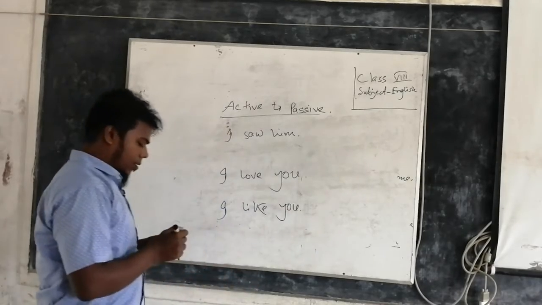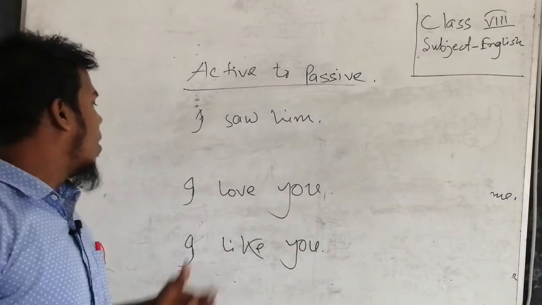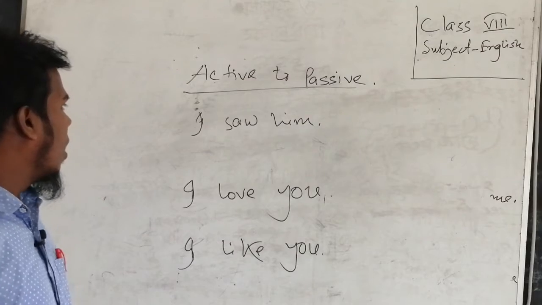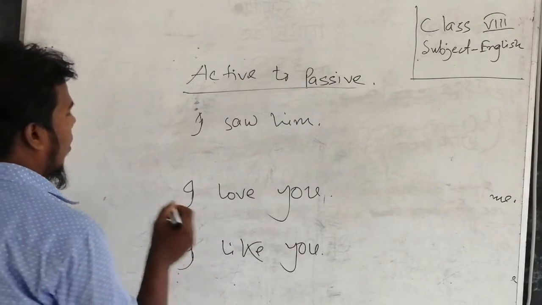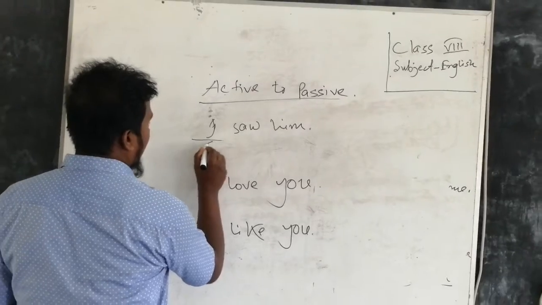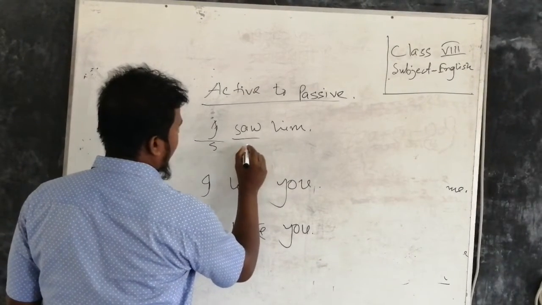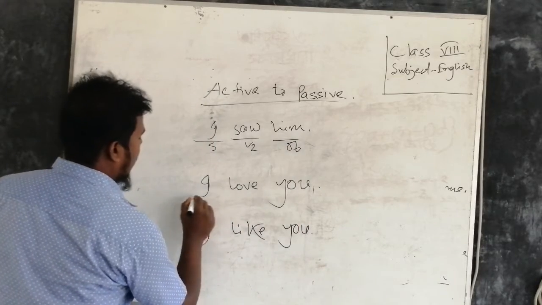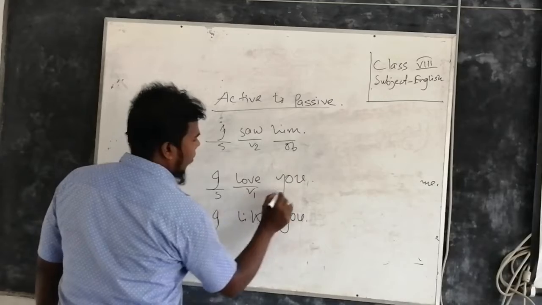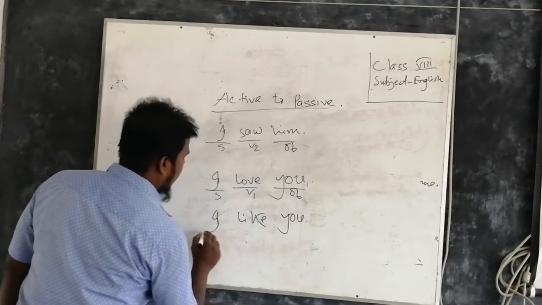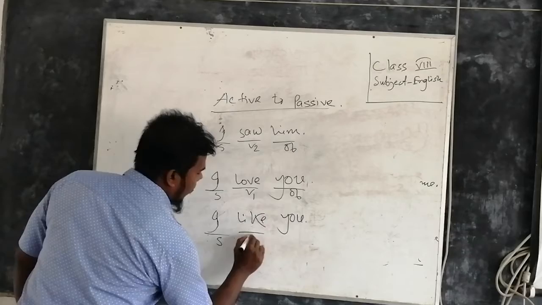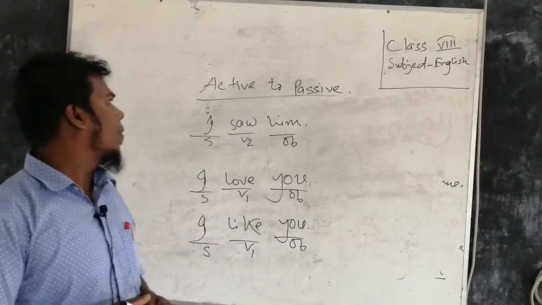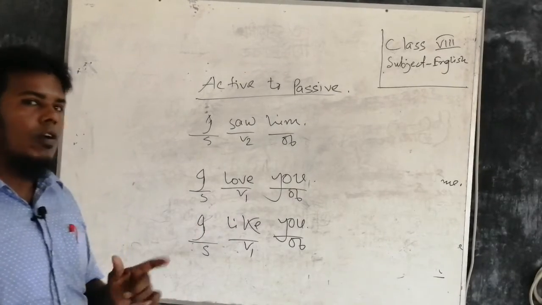These sentences are very familiar sentences in any person. So, at first we have to identify who is the subject, what is the verb, and who is the object. Subject, verb, object.